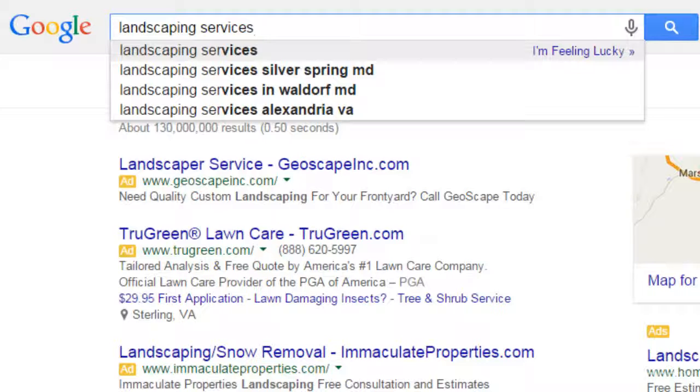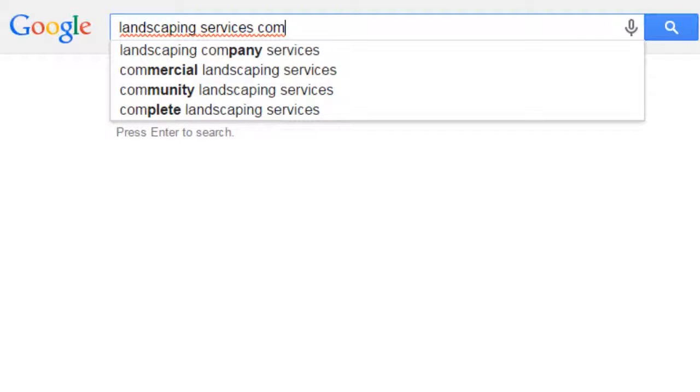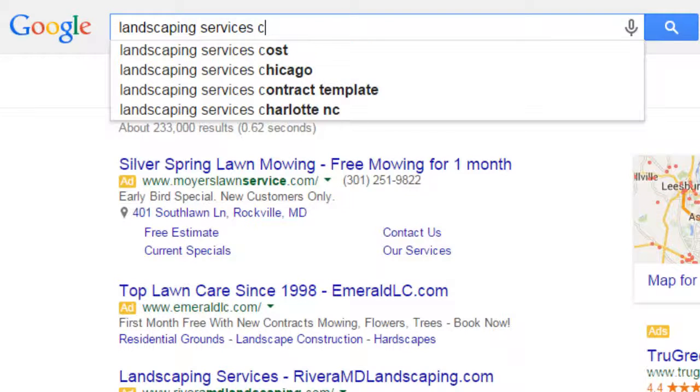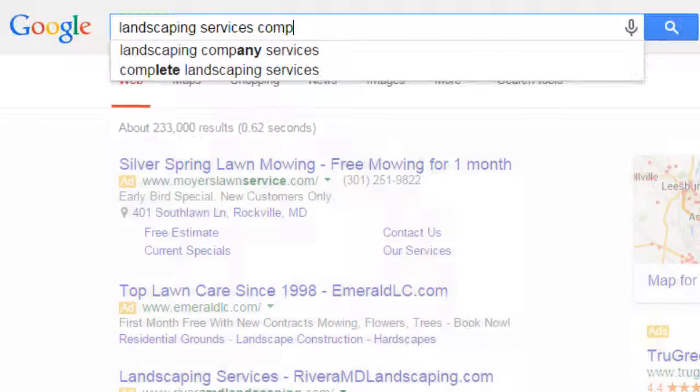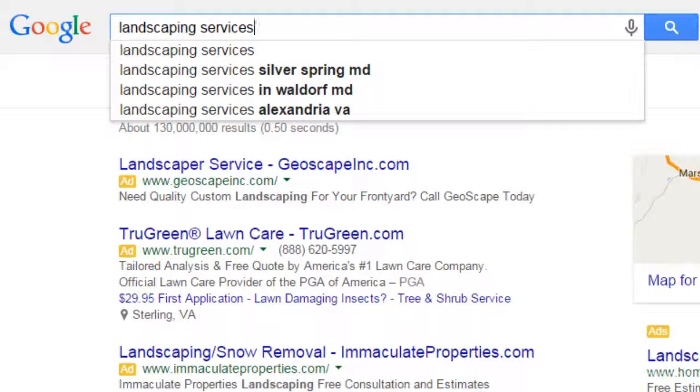And if I keep typing in some other words like companies, you'll see that it generates some different keywords for me. So let's say I just type in landscaping services. You can go ahead and pull some of those keywords that it's giving you. Of course, if you're looking for a particular location, you're only going to want to use the surrounding areas that the business can actually serve. However, if you're more open, you can gather several of those.